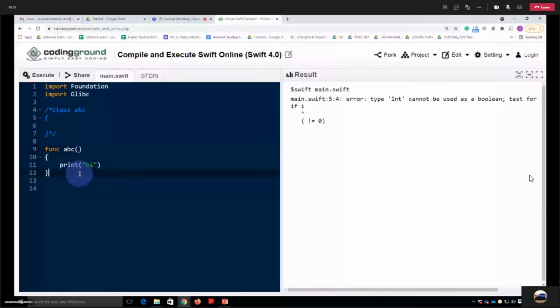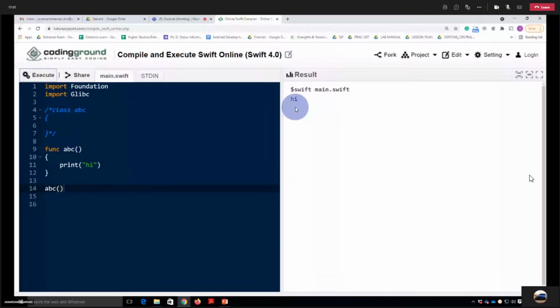Calling the function is just the same: the function name and the parameters. We don't have any parameter right now, so we just execute it and you can see the result. So the function is called. This is how you can call the function.